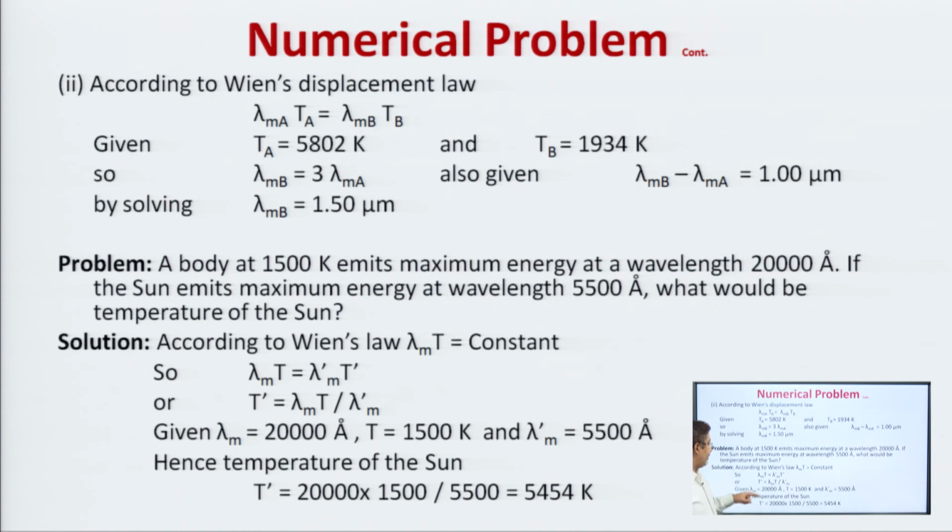We put in the given values: lambda m is 20,000 angstrom, T is 1500 Kelvin, and lambda m dash is 5500 angstrom. This is the average wavelength of sunlight. Hence, the temperature of the sun, T dash, comes out to be 5454 Kelvin.